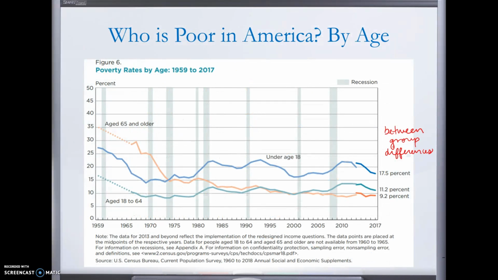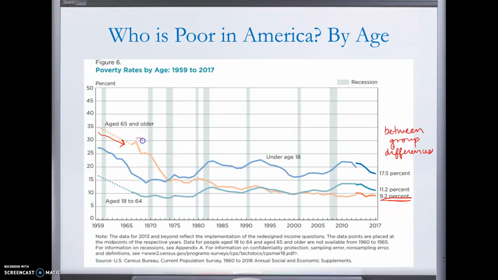So let's look at age, right? And here we want to look at differences between groups, right? So between groups of Americans, what do poverty rates look like? For those age 65 and older, this is this peach line here. About 9.2% of elderly Americans live below the poverty line. Notice that that has gone down significantly over time.